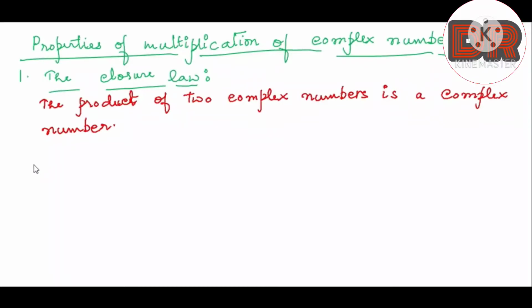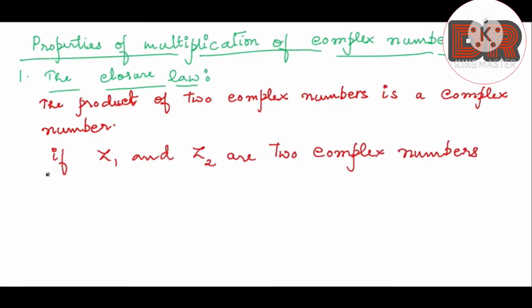So I can generalize the statement as: if Z1 and Z2 are two complex numbers, then the product Z1 Z2 is also a complex number.